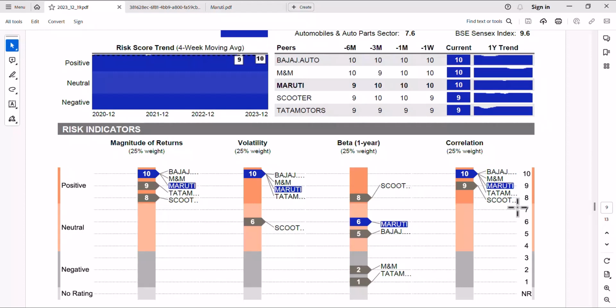Sometimes real estate goes up and the stock market is falling. But if you have a complete, wide portfolio, it will protect you. You may not get return from the stock market, but you may get return from gold or from real assets. Again, within stocks, if you're buying all IT companies, they are all correlated to each other. If everything is in automobiles, then it's correlated. So the correlation should be the least among the stocks. If your portfolio is widely spread with least correlation, it will give you very good returns, and it will hedge your portfolio.